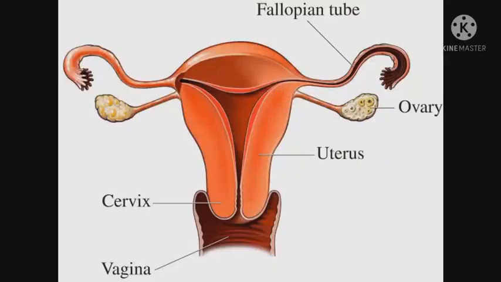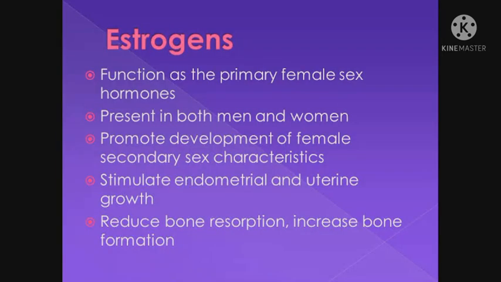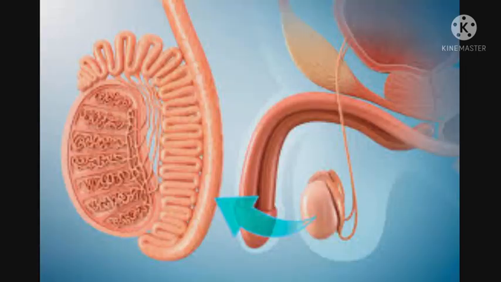Ovary and testes produce the sexual hormones, estrogen and testosterone respectively. Estrogen functions as the primary female sex hormone. It is present in both men and women. It promotes development of female secondary sex characteristics. It stimulates endometrial and uterine growth. It reduces bone resorption and increases bone formation.